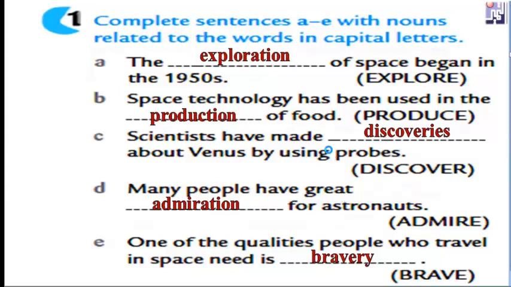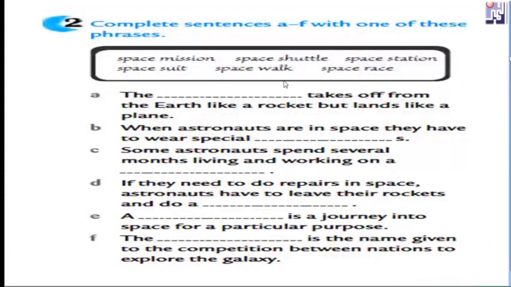Take care, dear students. Here we have space mission, space shuttle, space station, space suit, space walk, space race. All these words are related to space. Here we have mission, shuttle, station, suit, walk, race. They are very important, dear students. You have to look at the sentence and decide which one you have to choose. The shuttle takes off. Take care of this part.